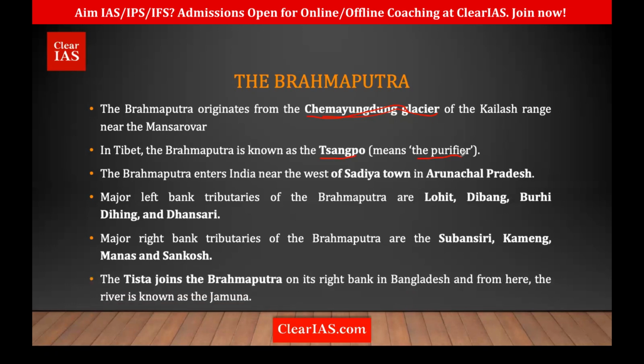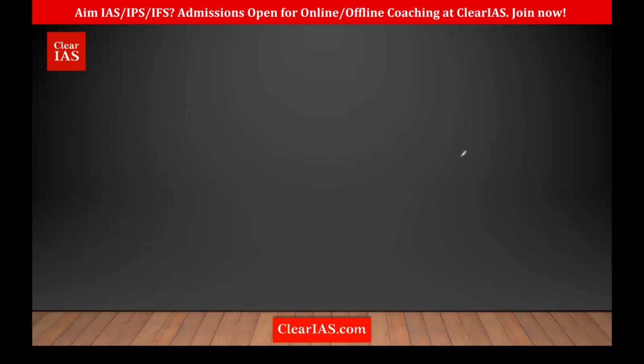So its origin is near Manasarovar Lake in the Chemayungdung Glacier. In Tibetan it's called Sangpo, the purifier. It reaches the Dihang Gorge, takes a U-turn and enters India. Then it has so many tributaries. Left bank: Lohit, Dibang, Buri Dihing, Dhansiri. And the right bank are Subansiri, Kameng, Manas and Sangposh. And also Teesta joins on its right bank in Bangladesh.